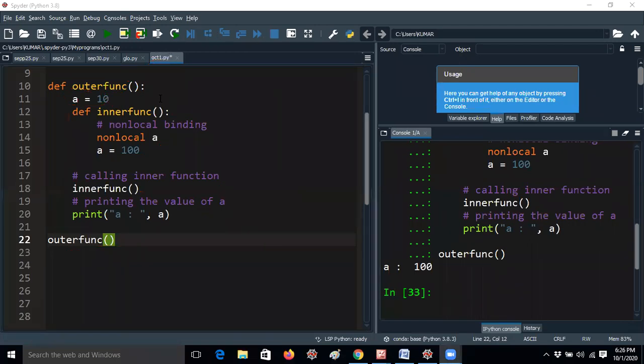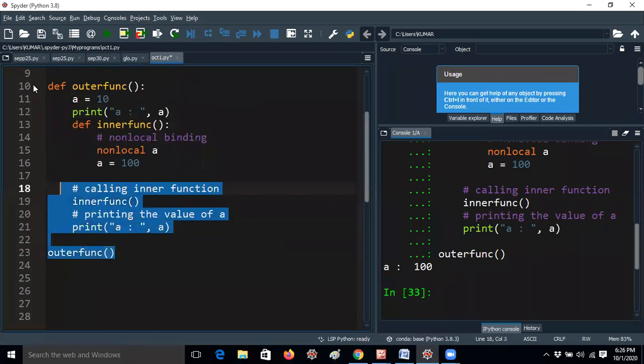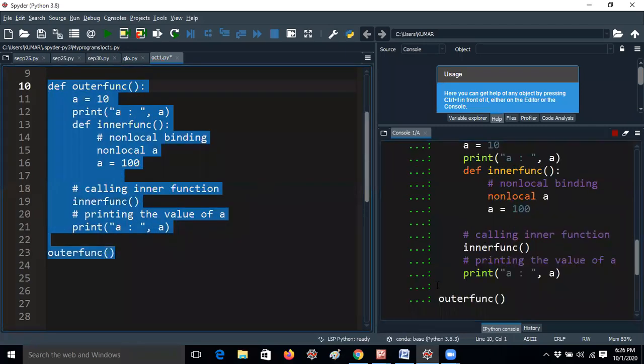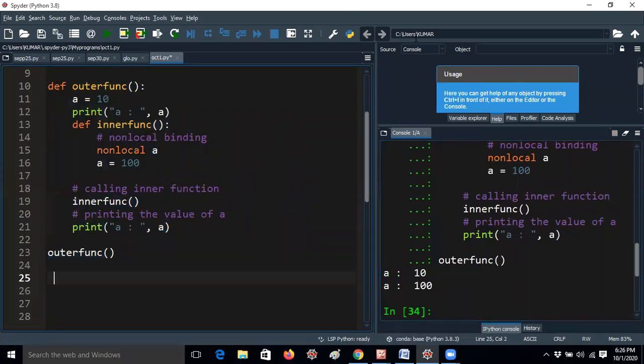And you will have a doubt now. Okay, don't worry. I think you know what the doubt is. I know. I will give it here. Now I am running the program again. I am getting 10 here, I am getting 100 here. I think it is clear now. Everybody please, I think it is clear now.